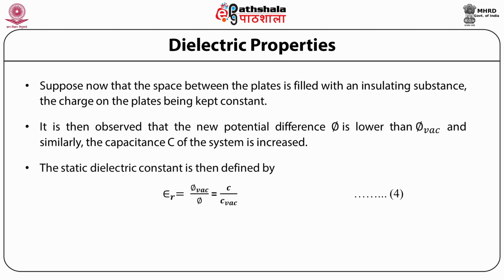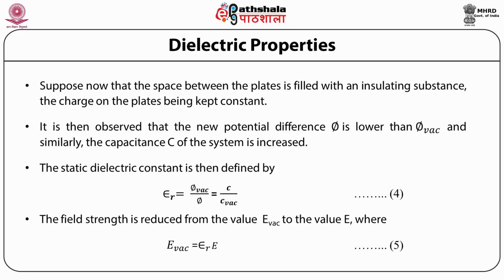The static dielectric constant is then defined by epsilon r equal to phi vacuum by phi, which is equal to C by C vacuum. Thus, as a result of introducing the substance, the field strength is reduced from the value E vacuum to the value E, where E vacuum is equal to epsilon r times E. From the above equations, epsilon r is found to be independent of the shape or dimensions of the conductors and is solely a characteristic of the particular dielectric medium used. Epsilon r is called the relative permittivity or the dielectric constant of the medium.